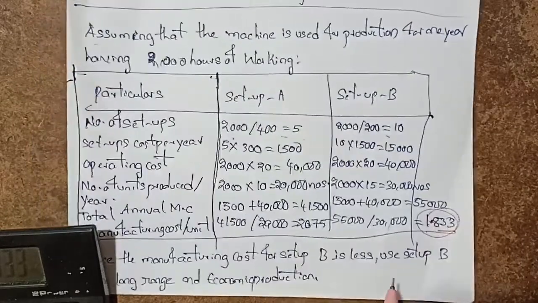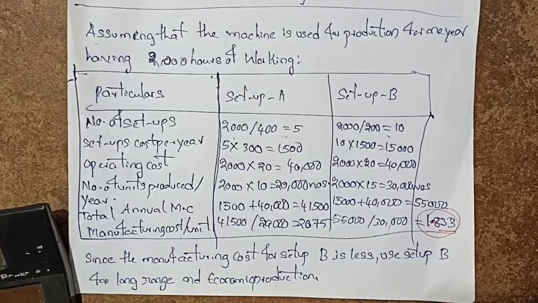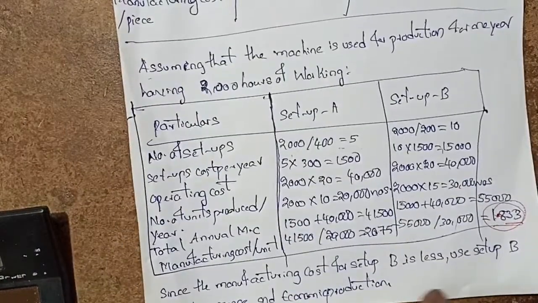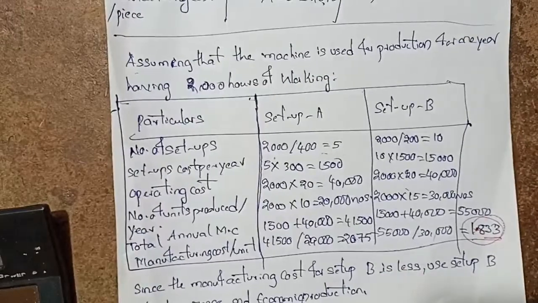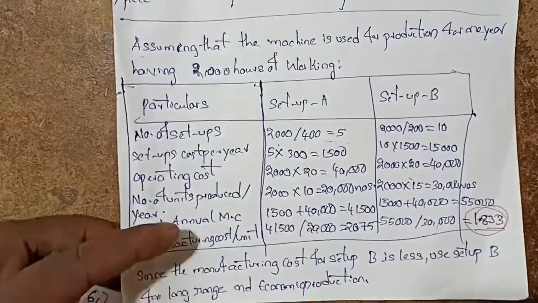Setup B is considered for the low range of economic production. So that concludes the 6th A.